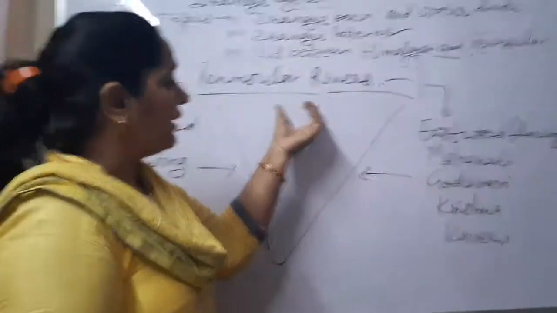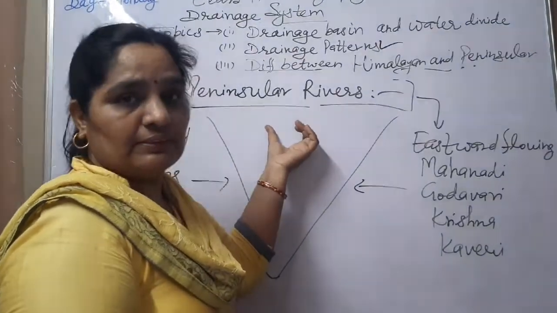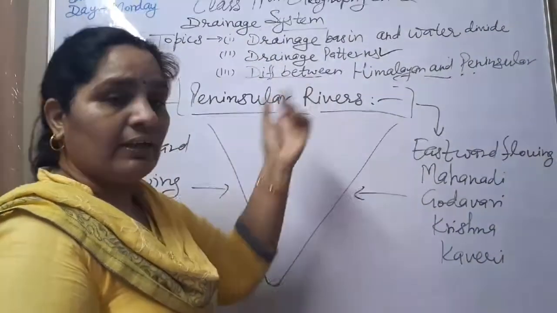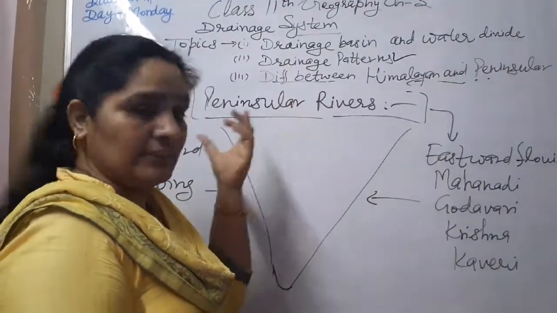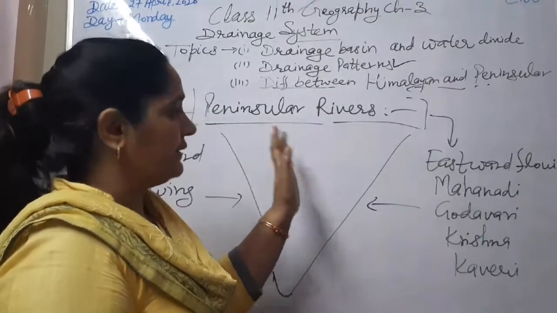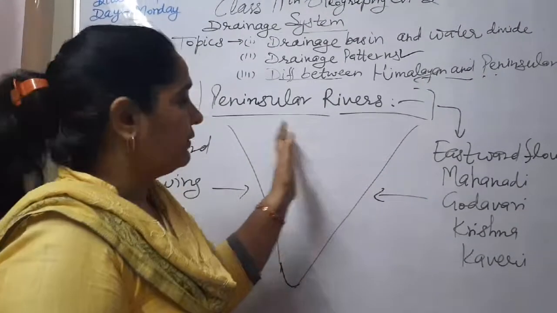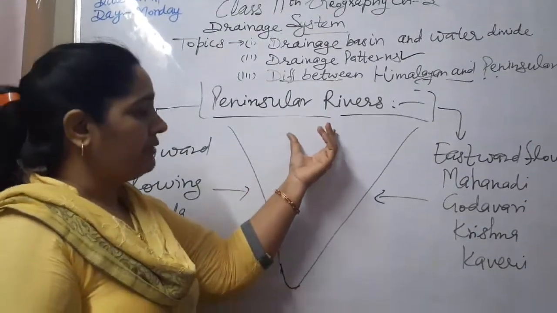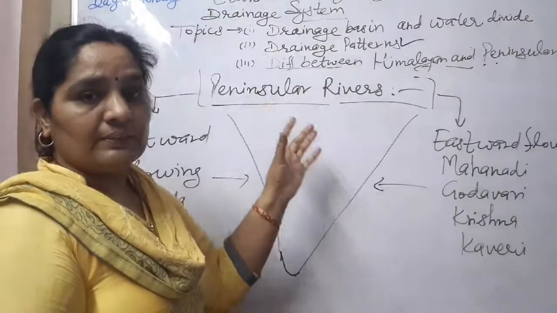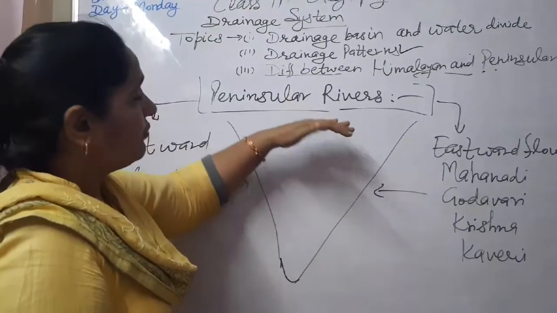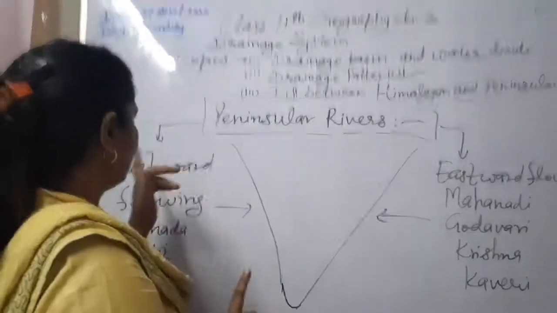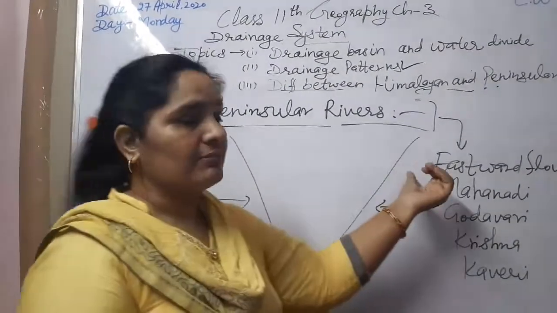These rivers are known as seasonal rivers, not perennial like the Himalayan rivers. These rivers get water during the rainy season and dry up for the rest of the year. These rivers have small courses and drain small areas. So we will divide the peninsular rivers into westward flowing and eastward flowing rivers.